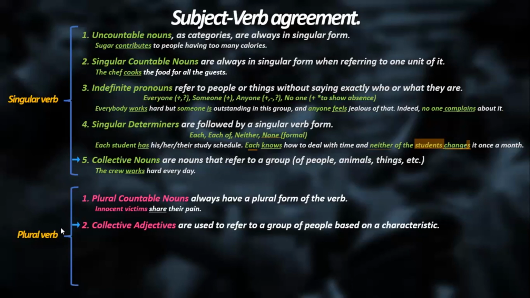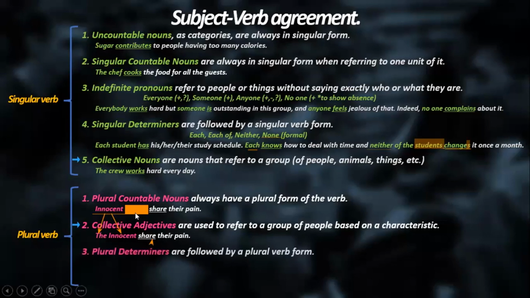Collective adjectives are used to refer to a group of people based on a characteristic. The innocent share their pain. So it's the same as the previous example, but we're not using the noun, we are using the adjective. That means we need to use the article the and then innocent as a noun in the plural idea, and not in the singular form.